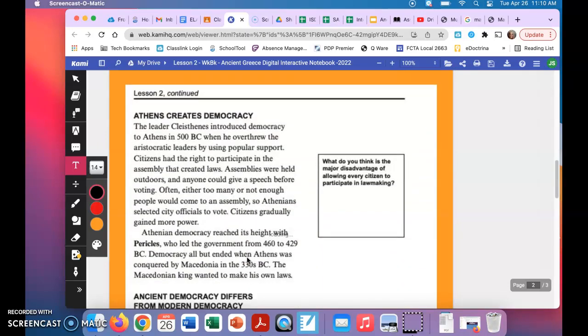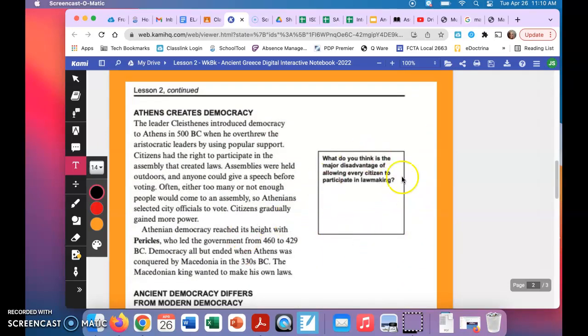Okay, on the next page, the first thing you're going to be looking for is, what do you think is the major disadvantage of allowing every citizen to participate in lawmaking? Athens creates democracy. The leader Cleisthenes, these names, introduced democracy to Athens in 500 BC when he overthrew the aristocratic leaders by using popular support.